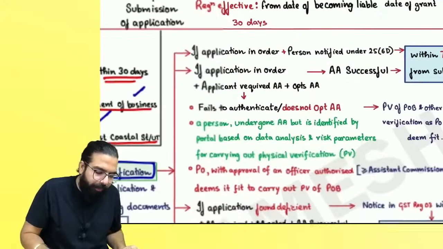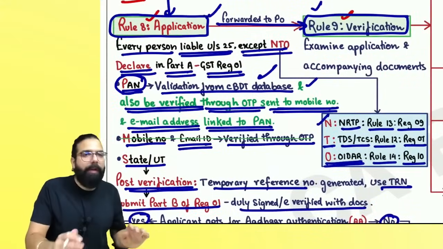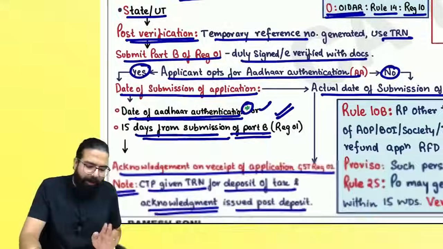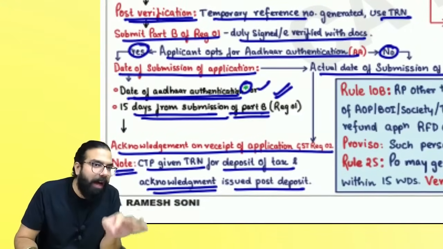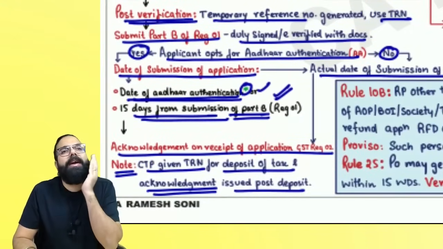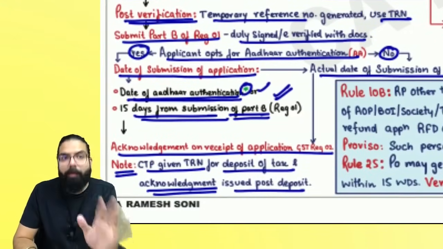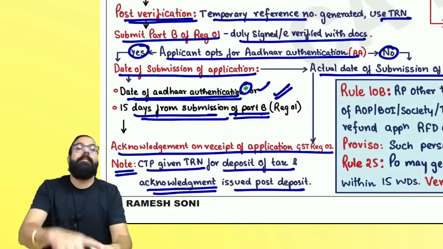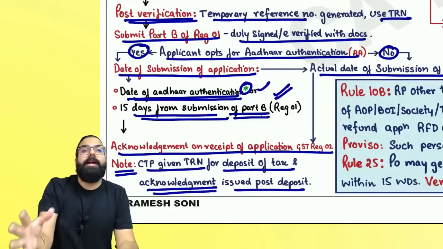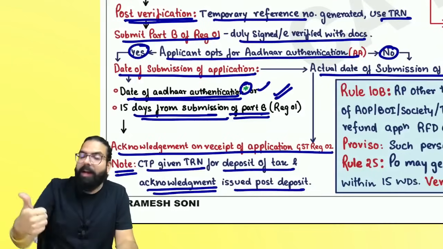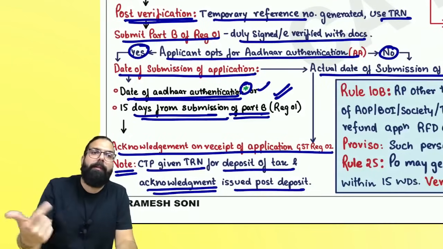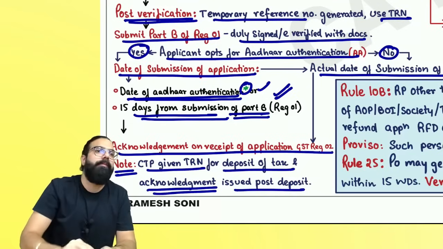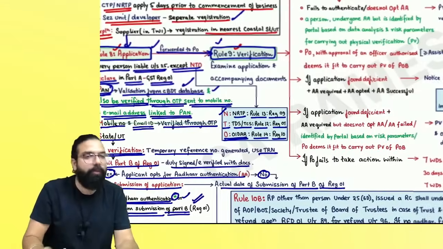Now, sir, if I'm not identified by the portal, then the date of submission I've already told you. But the star I have put is that if you are identified by the portal, even though you have opted for Aadhaar authentication, they are telling that we will take your biometric at a facilitation center. You have to go to give your biometric and photograph, and the original document has to be shown. Only then your application will be deemed to be submitted, and then the further process will happen.